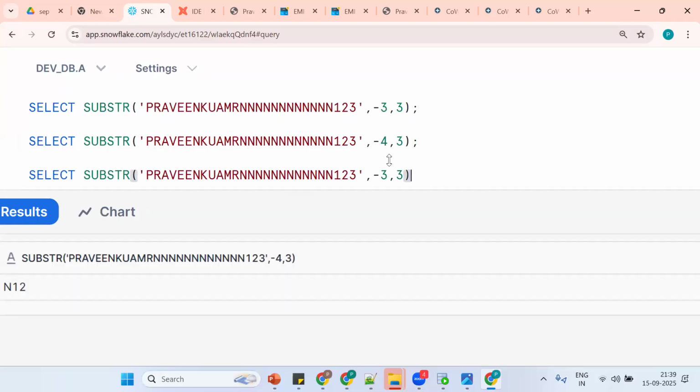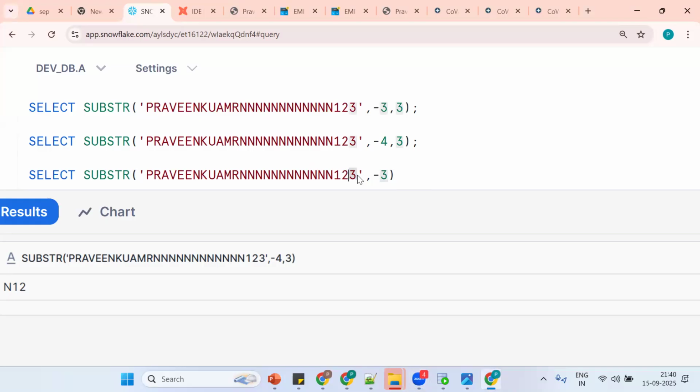Now suppose I put simply -3. What is -3? What is the exact output we'll get? 1, 2, 3. Tell me, will it print everything except 1, 2, 3? No, only 1, 2, 3.